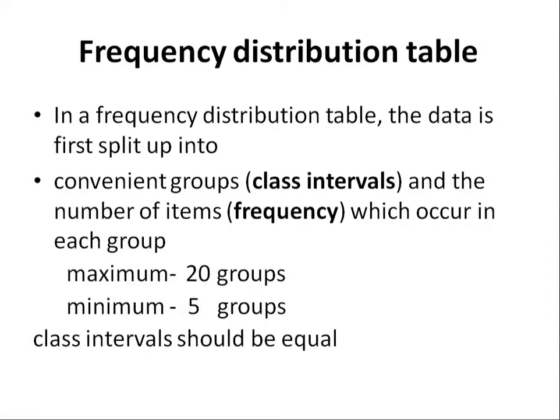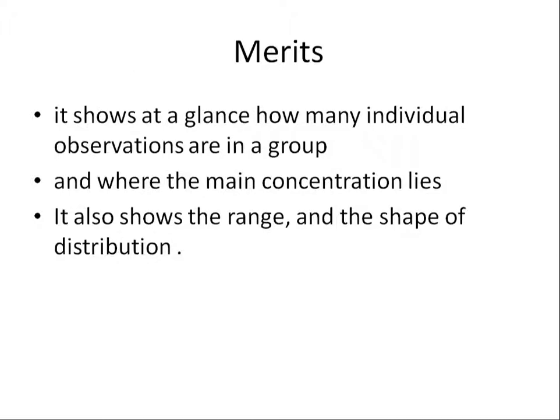For example, in a classroom we see different heights; we measure the height of different people, or suppose the weight of different people. Class interval is nothing but the interval between two weights. Suppose we are taking from 50 kgs, 51 to 55 kgs would be one class interval, 56 to 60, 61 to 65, 66 to 70 would be the convenient groups. Those would be class intervals, and the number of people falling in each group would be the frequency. So minimum, there should be 5 groups.